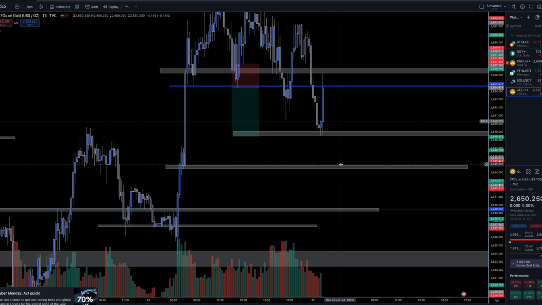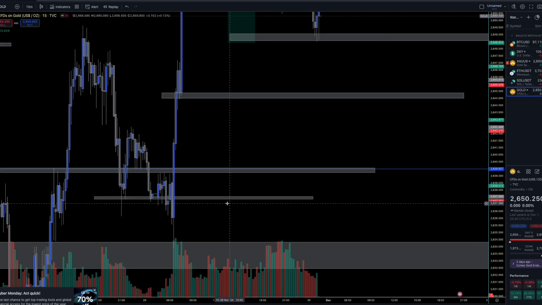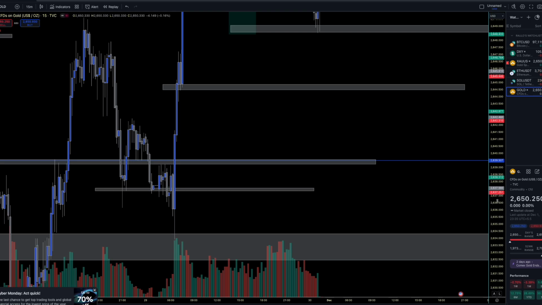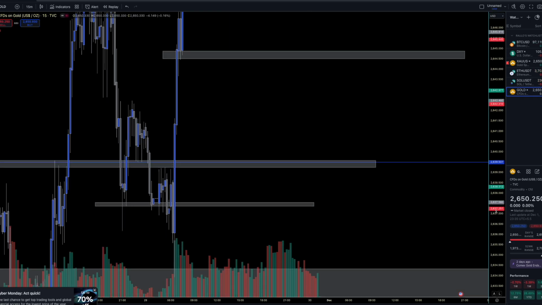And after partial booking of quantities, if the price breaks down this zone also with volume, you can add some more quantity to maximize your profits and target this zone over here. You can target this zone because I know on the bigger time frame this will be a major support, and these will be wicks in the bigger time frame, and we will see.